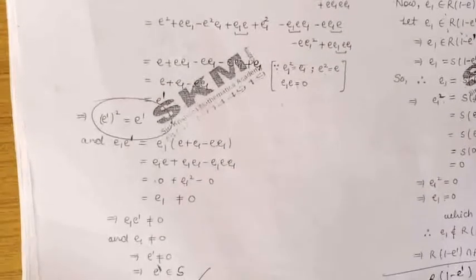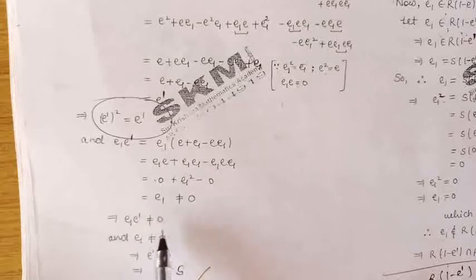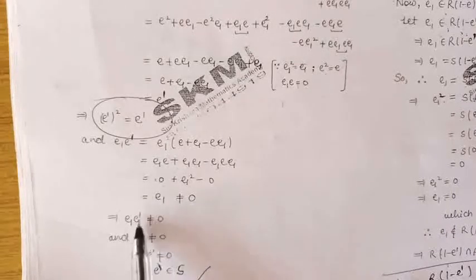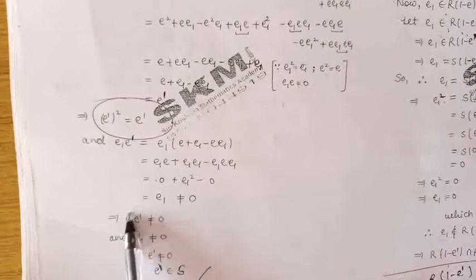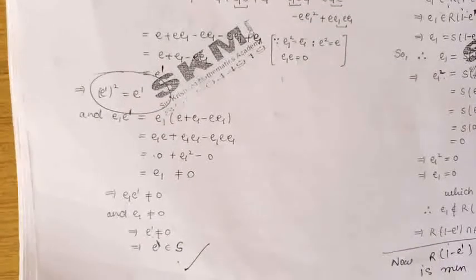And E1 is non-zero idempotent, so E1 into E dash is non-zero. E1 is also non-zero, so E dash should also be non-zero. And therefore, by definition, all the non-zero idempotents in A belong to S. So E dash belongs to S.